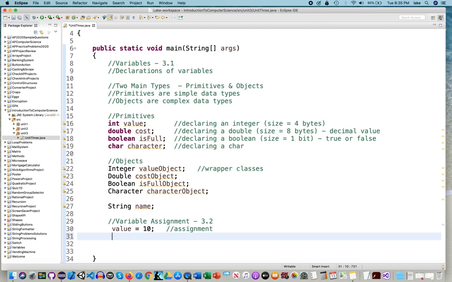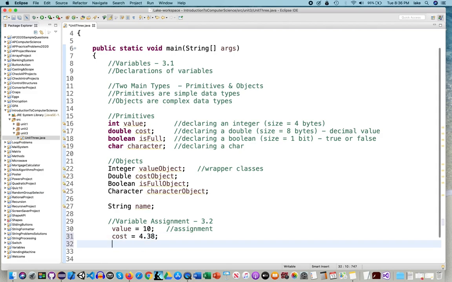Now I have to give a cost, and I'm going to give the $4.38 that we talked about. It's a decimal value. And I'm going to say is full is true, that means it's actually full.